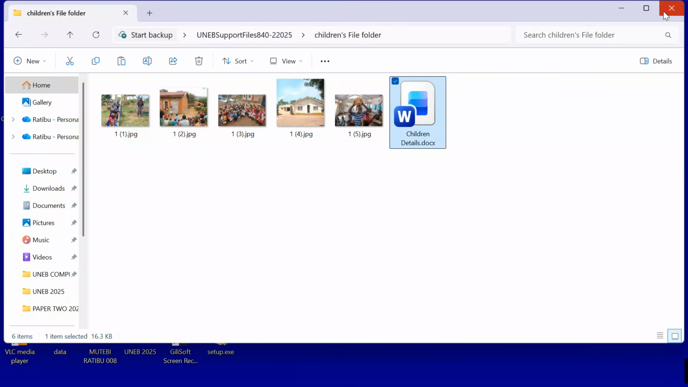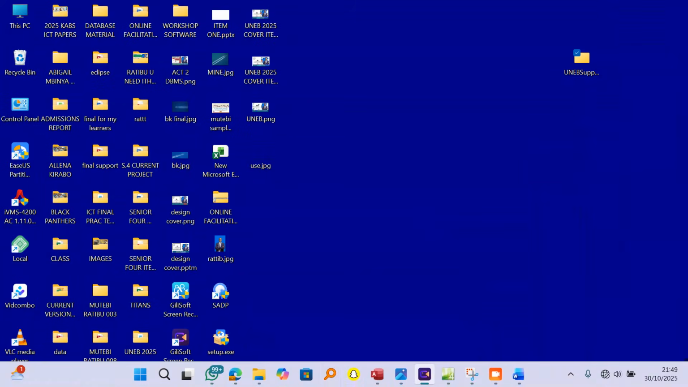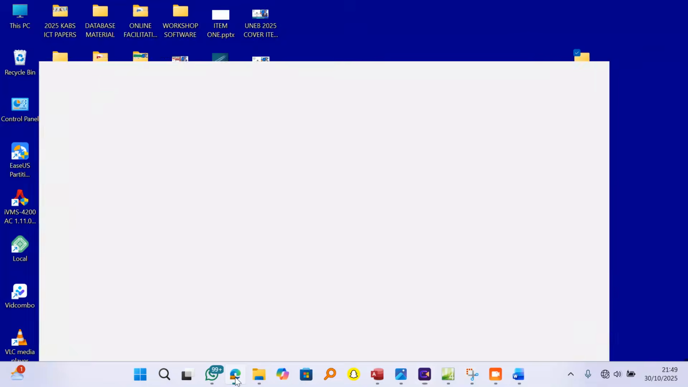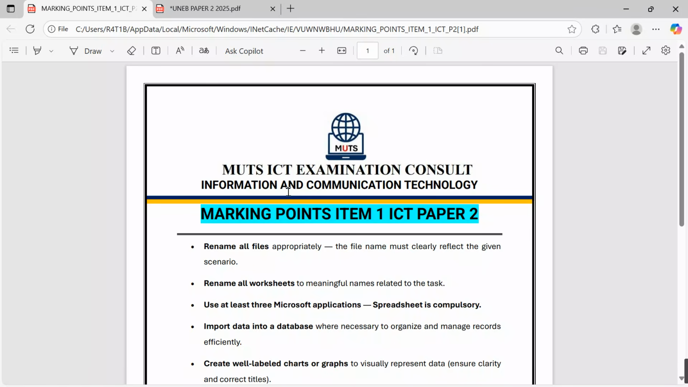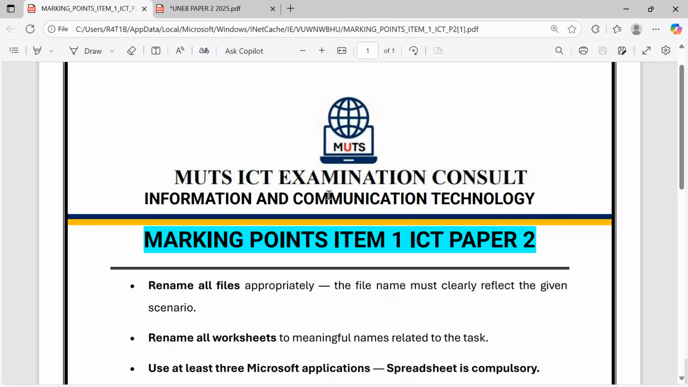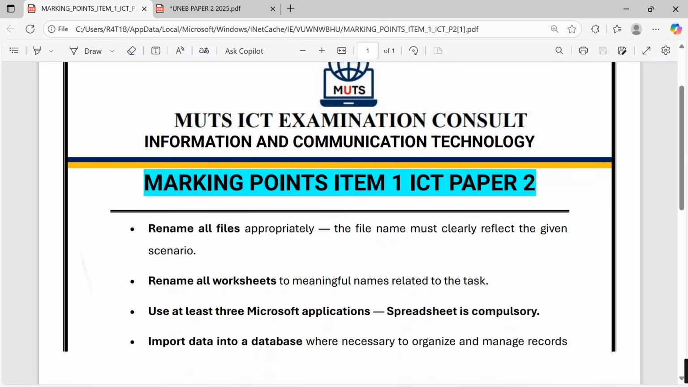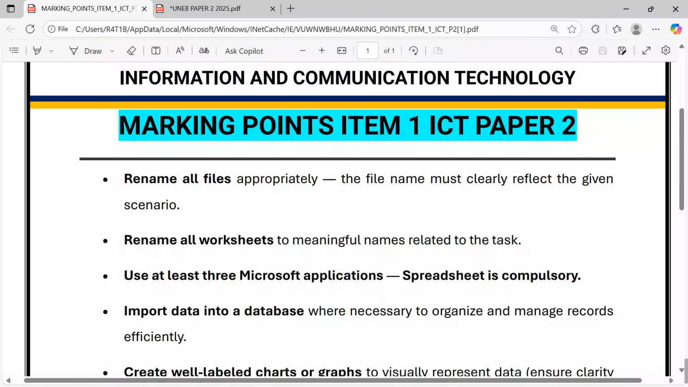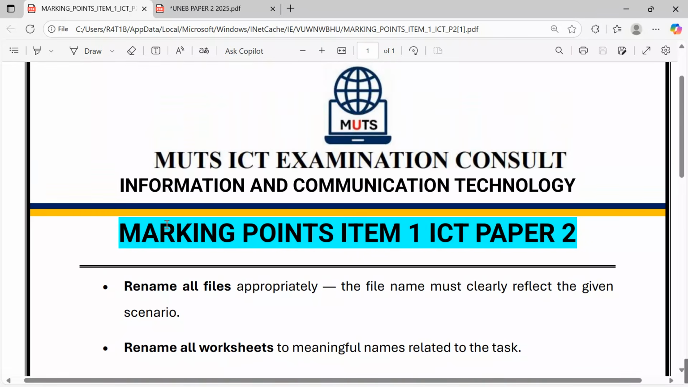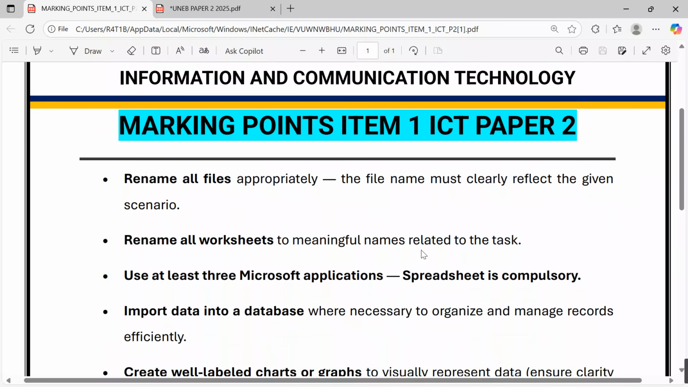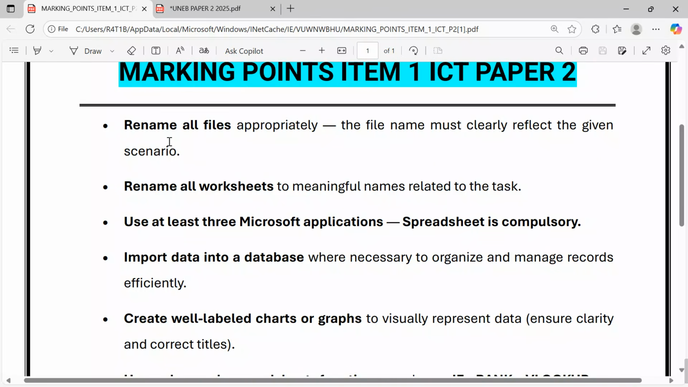But before we dive deep into the execution, allow me first take you through the key marking points, the things you shouldn't miss as you attend to item 1, ICT paper 2. We had already shared this in our previous videos, but I want to re-echo the key marking points for item 1, paper 2. The learner should rename all files appropriately. The file name must clearly reflect the given scenario. We have the EVAS project. We want to see how we are going to be renaming these files.